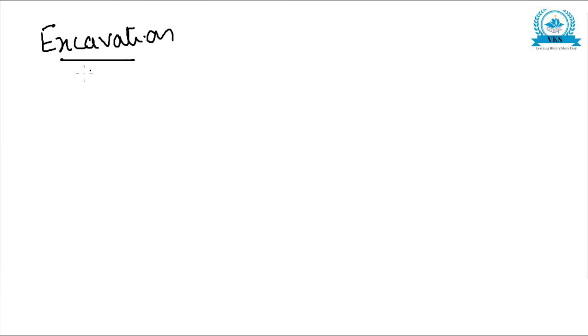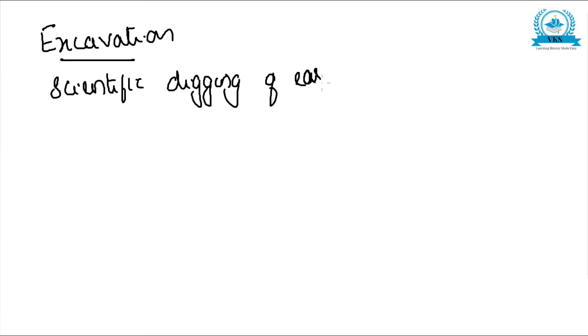Excavation. So what is excavation? Excavation is the scientific digging of the earth for unearthing sources. Now the archaeologists explore the places and find the remains or sources.